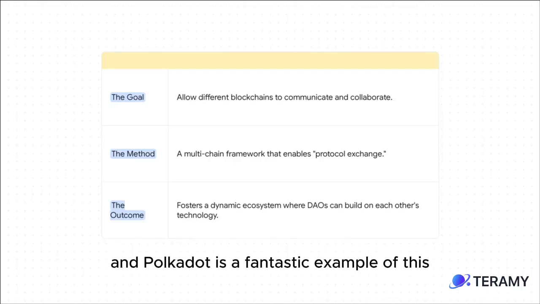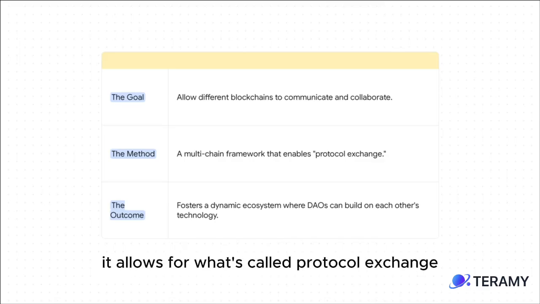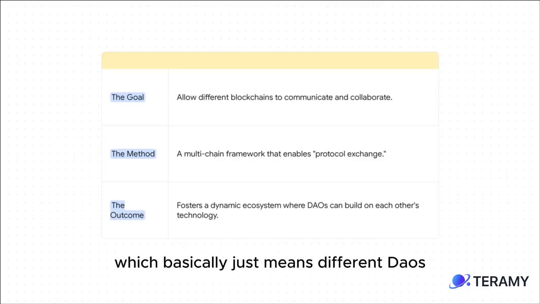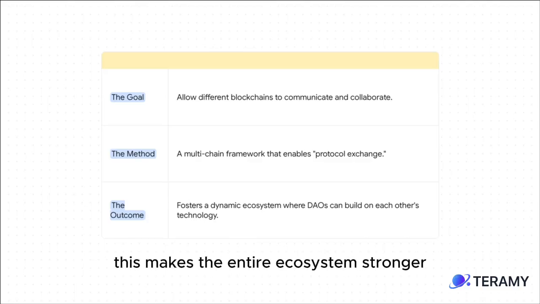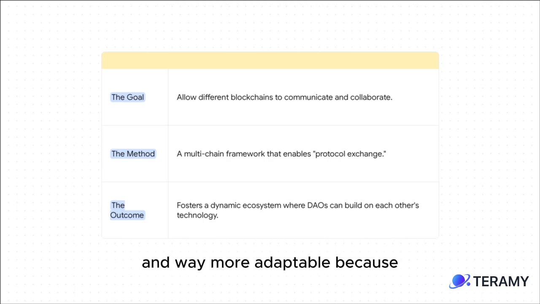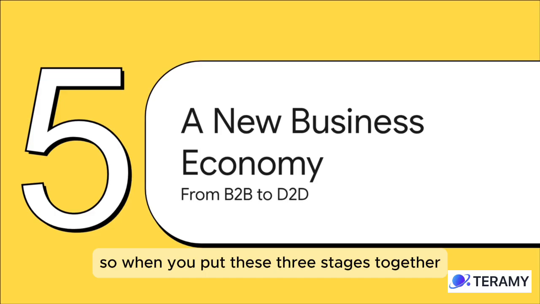And Polkadot is a fantastic example of this. It's basically designed to be the internet of blockchains. Instead of being a closed-off system, it allows for what's called protocol exchange, which basically just means different DAOs can plug into each other's technology and services. This makes the entire ecosystem stronger and way more adaptable, because no one has to build every single thing from scratch.